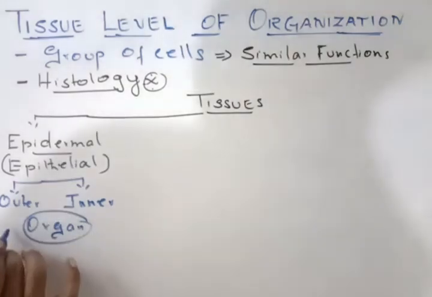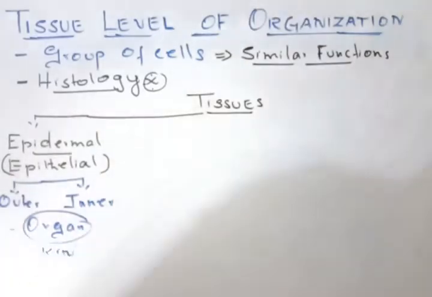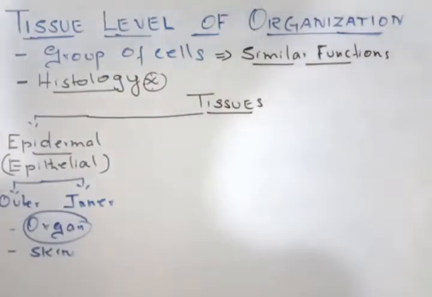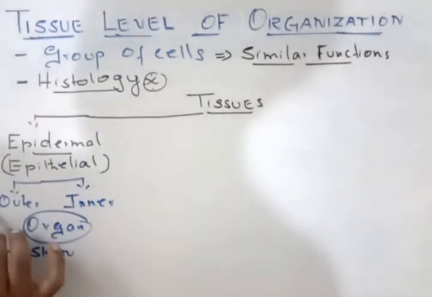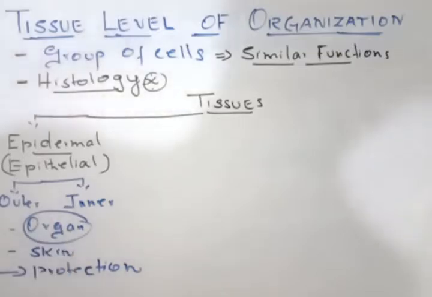Okay, so that is what the epidermal tissues are. And second, it is also located in the outer part of the skin. The skin is made up of epidermal tissues. Okay, so the skin is made up of epithelial tissue or epidermal tissue. So that is the importance of this epidermis. Now if this epidermis is present outside the organ, the function of this outside layer is to give protection. So epidermal tissue which is present outside the body organ or the skin is involved in the protection function.